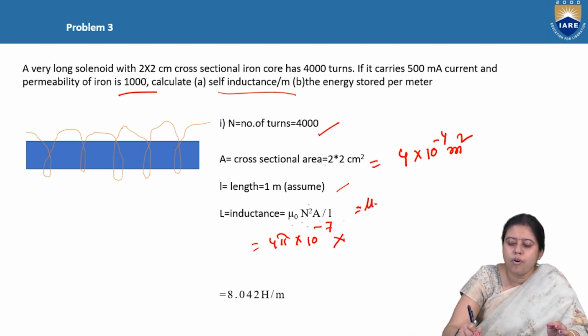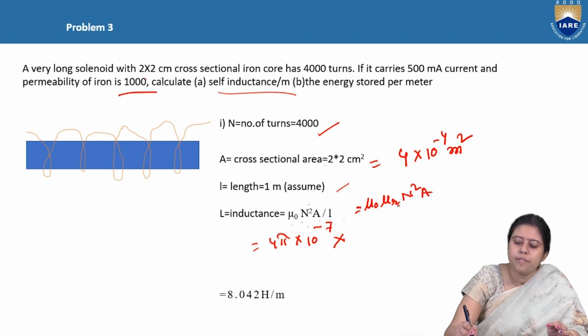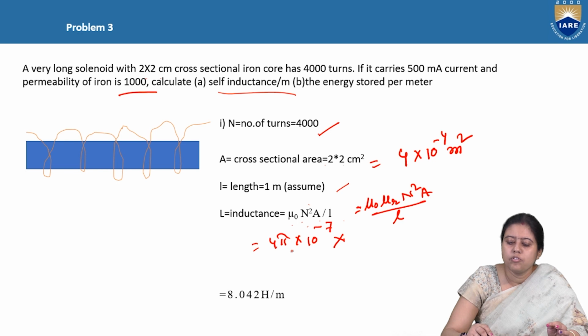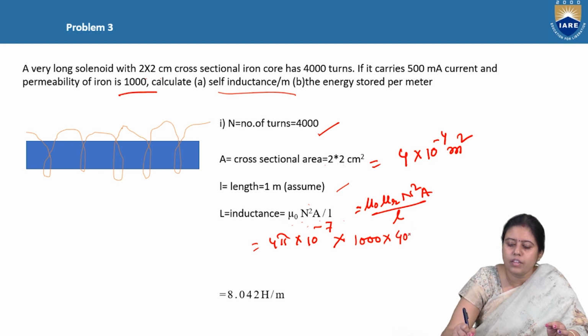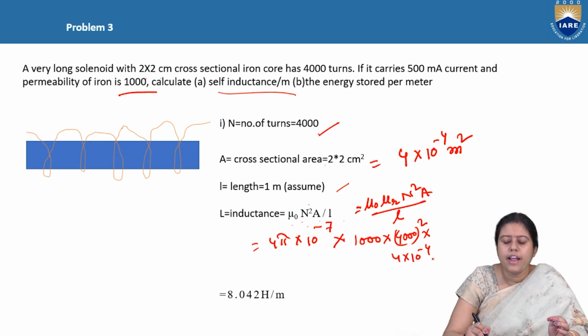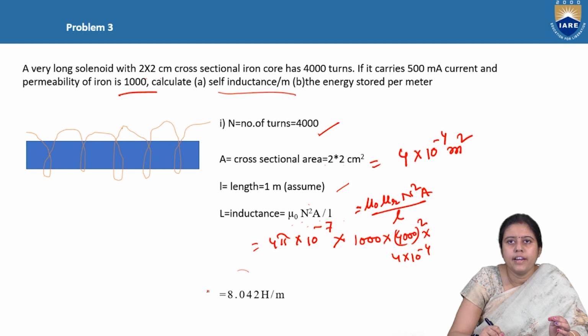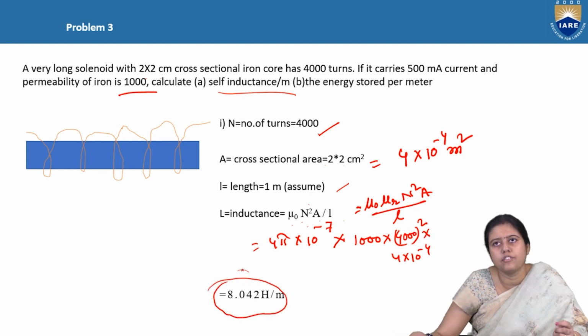So there is a small change: mu naught mu r n square A by l. So 4 pi into 10 to the power minus 7 into 1000 into n square. N square is 4000 square into 4 into 10 to the power minus 4. And if we put the values, we will get 8.042 Henry per meter.